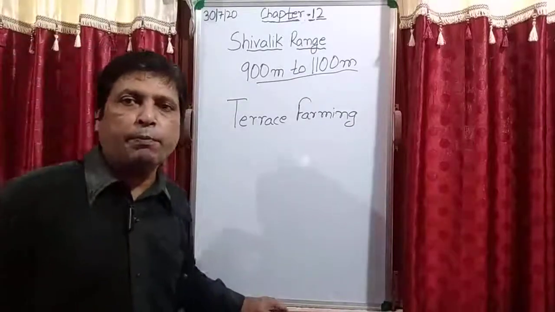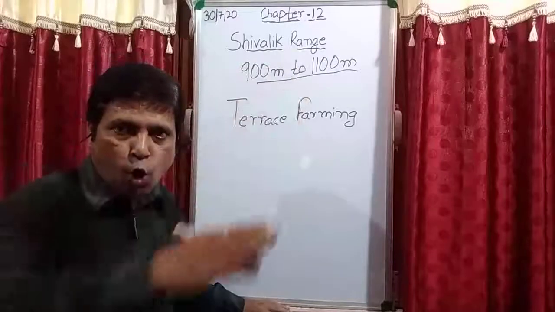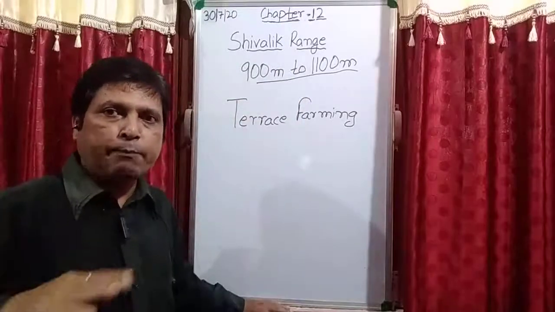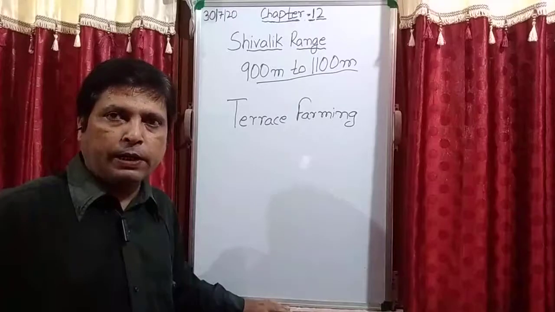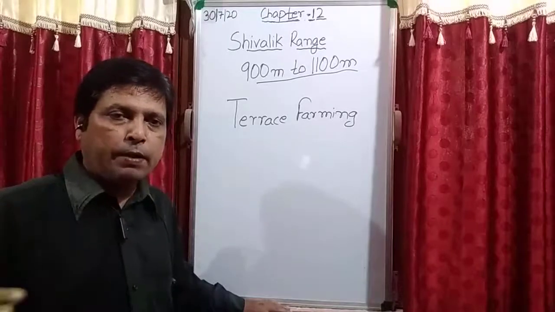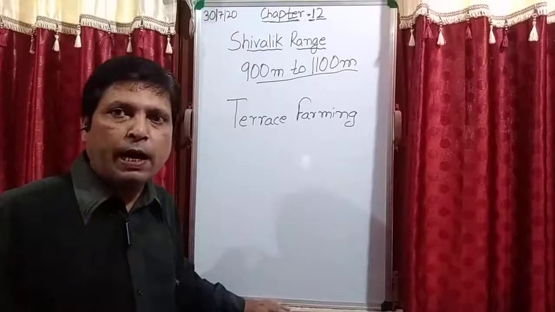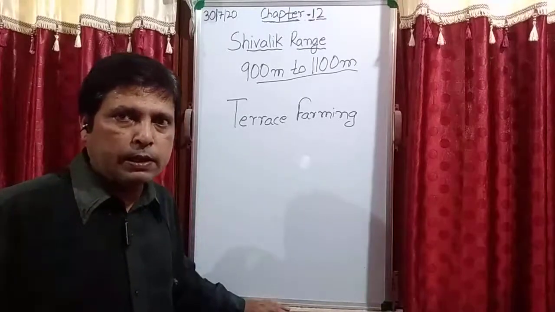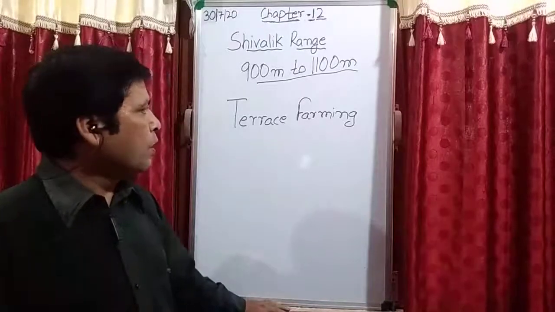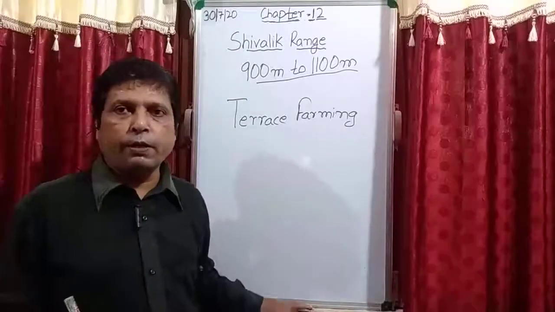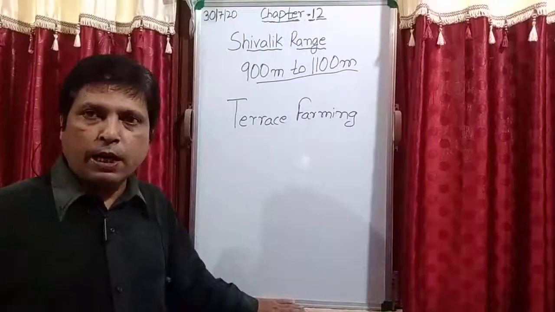That is terrace farming. On the slope of the hills, step by step they cut it and make small lands for doing cultivation. Is it clear? So terrace farming is very famous in Shivalik range.